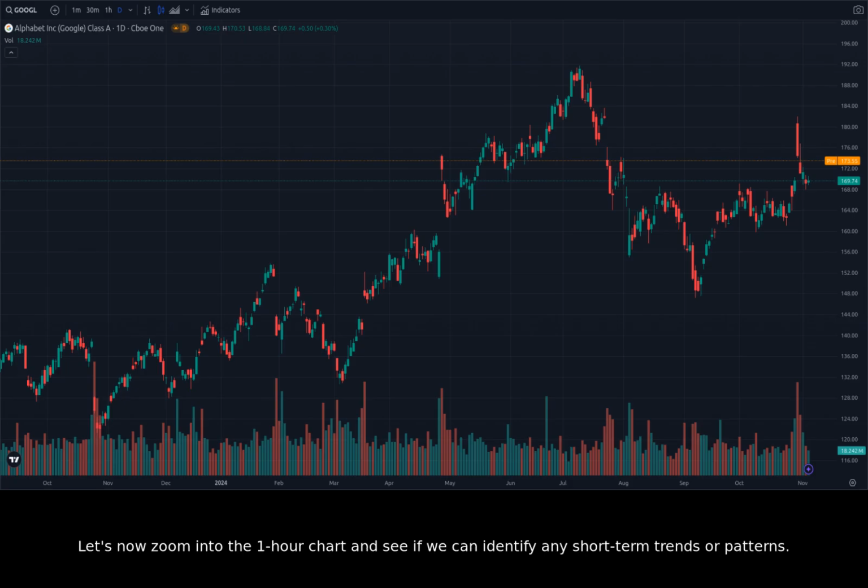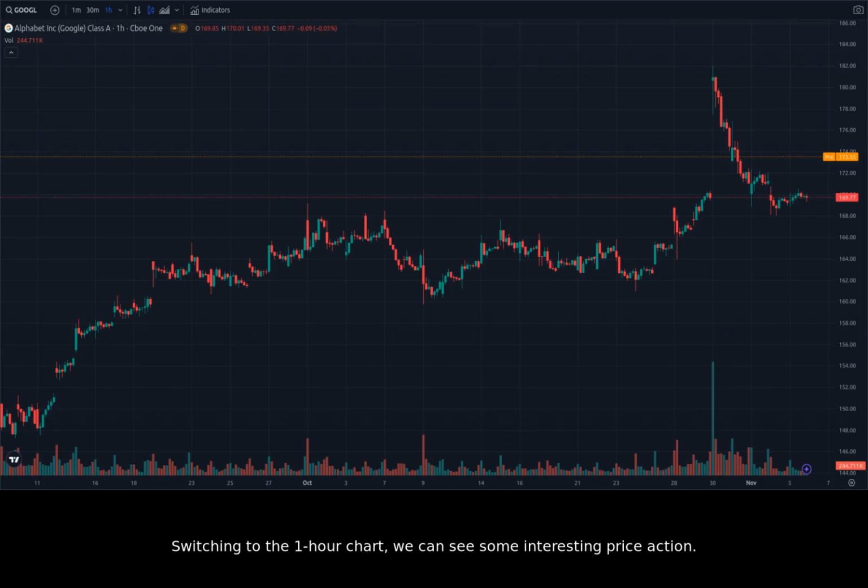Let's now zoom into the 1-hour chart and see if we can identify any short-term trends or patterns. Switching to the 1-hour chart, we can see some interesting price action. The stock has been consolidating around $169 for the past few days. The recent volatility suggests that investors are trying to find a direction for the stock. The 1-hour candles show a range of highs and lows, but the overall trend remains slightly bullish.